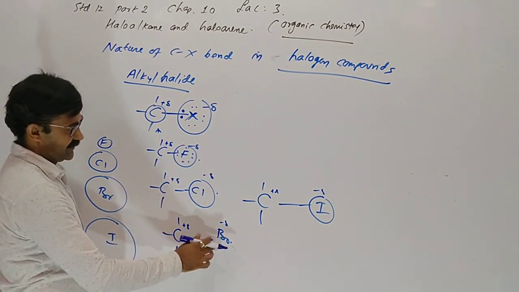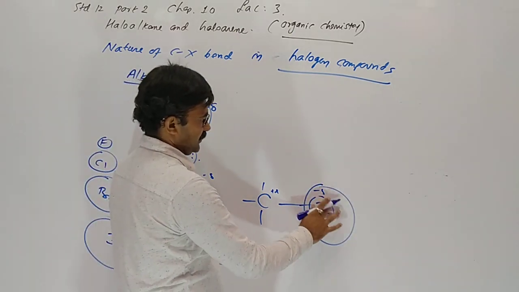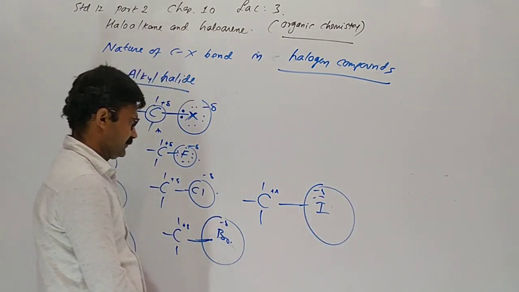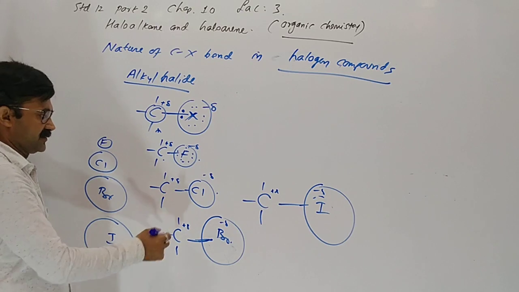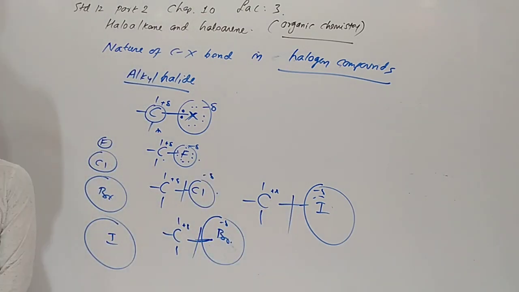Bond length increases due to size, the distance between two atoms increases. So bond should be weaker from top to bottom, from fluorine to iodine.